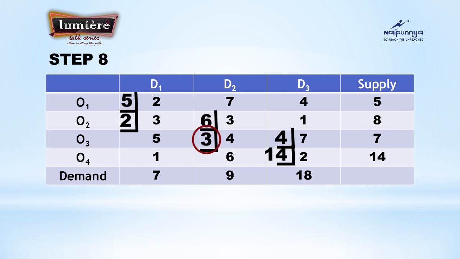Third, it is 3 and 4. By adding 3 and 4, the allocated value is what? 7. That is in the supply column. The same way, consider the column wise also. 5 plus 2, yes, 7 is your demand. Second column, 6 plus 3, 9. So in this way also you can cross check your allocations. You have made the correct allocations there.